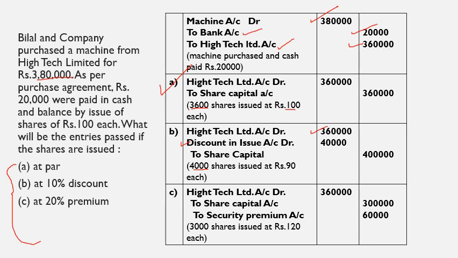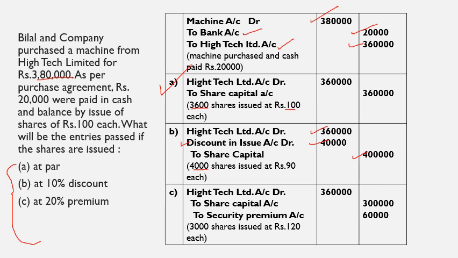So that discount will become 40,000 rupees, which is debited to discount on issue of shares account, to share capital 4 lakh. In order to set off the liability of 3,60,000, we are issuing 4,000 shares, and we incur a loss of 40,000 that is debited to discount on issue of shares account.